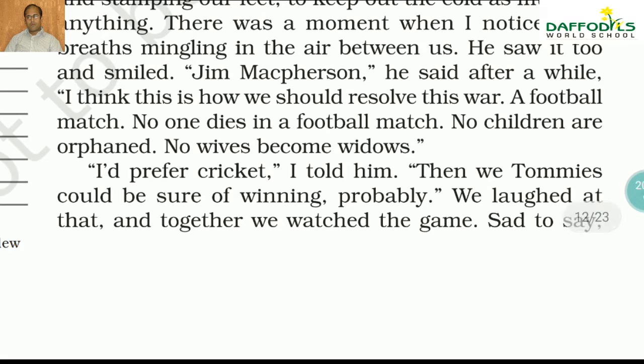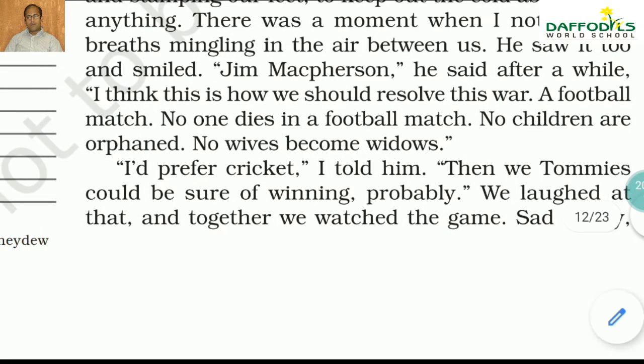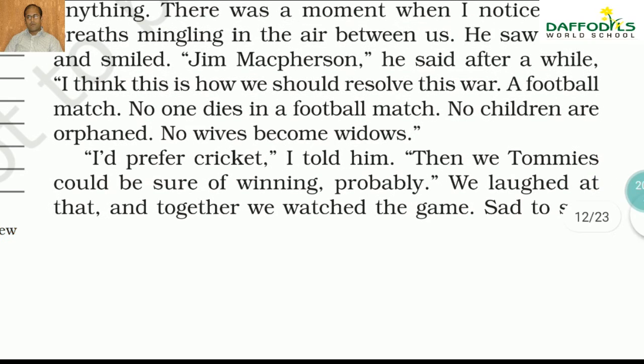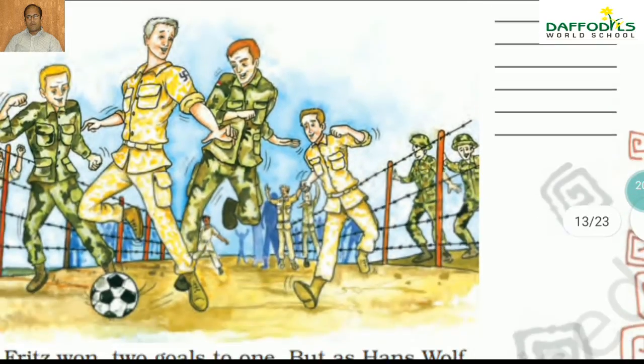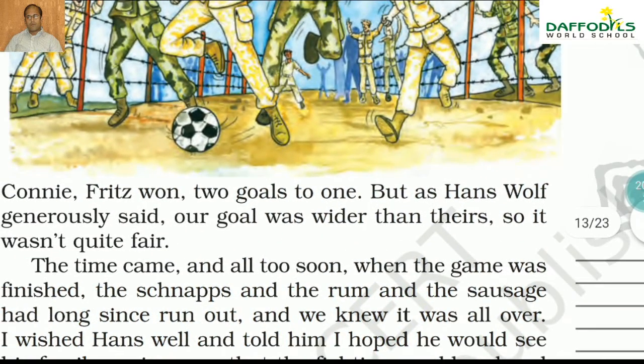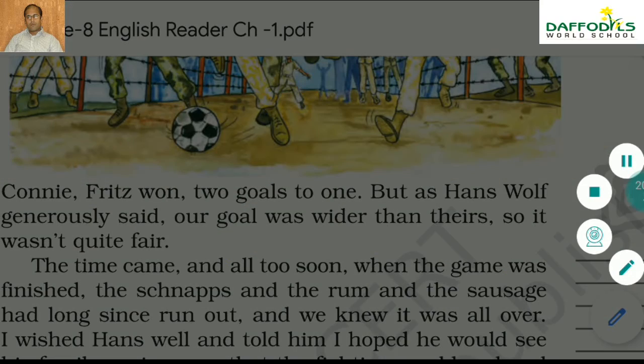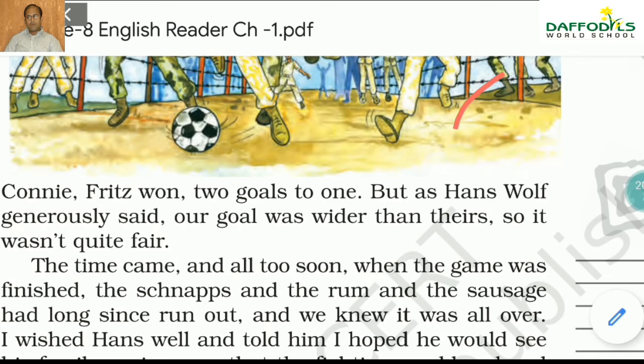They played a football match, and in the football match the fridge won, by 2-1. Though they would be preferring cricket here. I would prefer cricket. And then we Tommies could be sure of winning probably. We laughed at that and we watched the game. We found out that the game was won 2-1.